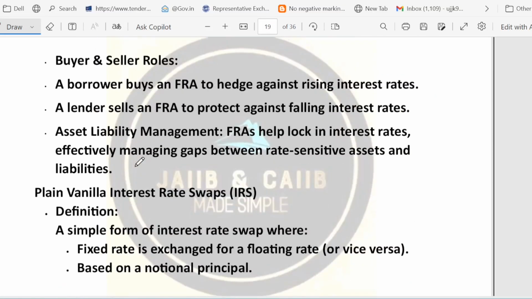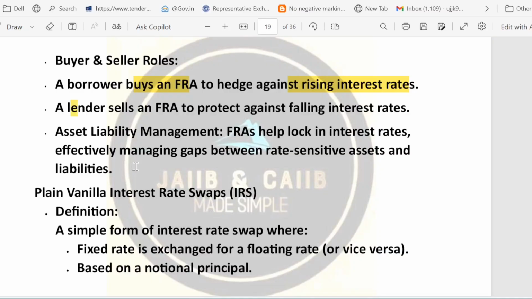Now let's talk about the buyer and seller role in the forward rate agreement. In FRA, the buyer is usually a borrower who wants to hedge against rising interest rates. So why is the buyer someone who borrows? He buys FRA to hedge against rising interest rates. He anticipates that interest rates are going to rise, so he buys an FRA by paying some cost. By buying an FRA, they lock in the future borrowing rate.